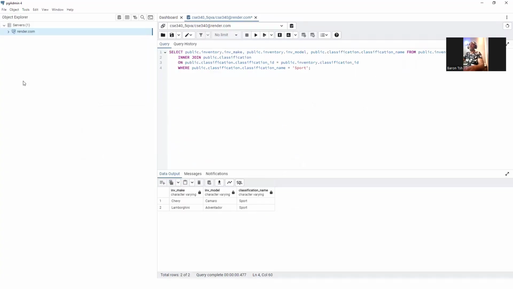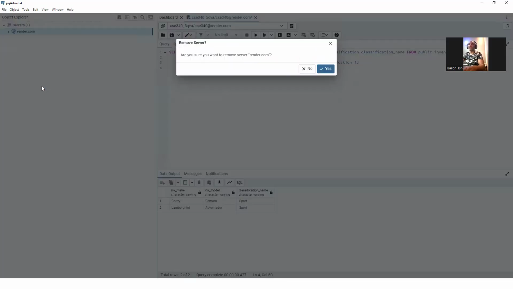Hi, so let's rebuild our database from scratch after a deletion or accidental server failure. So I remove the previous connection, remove server from my pgAdmin.